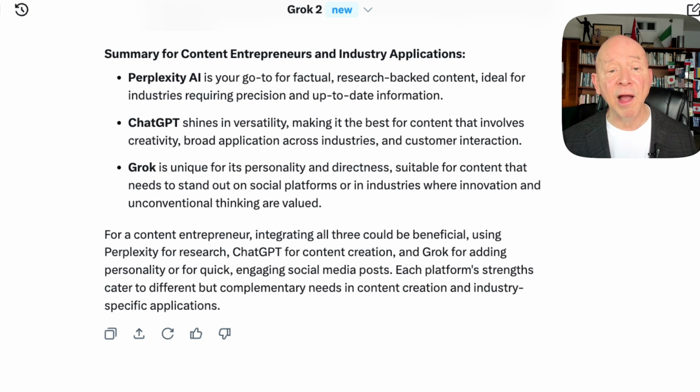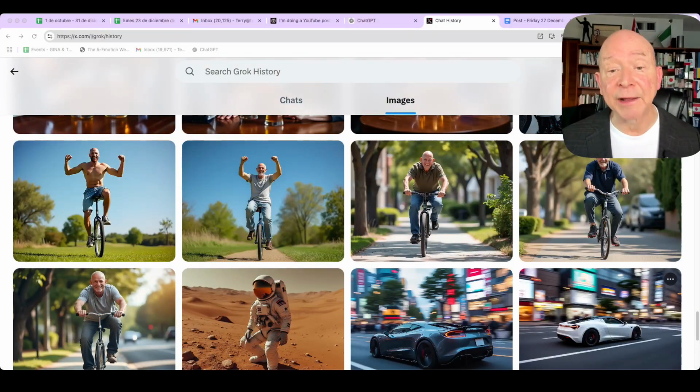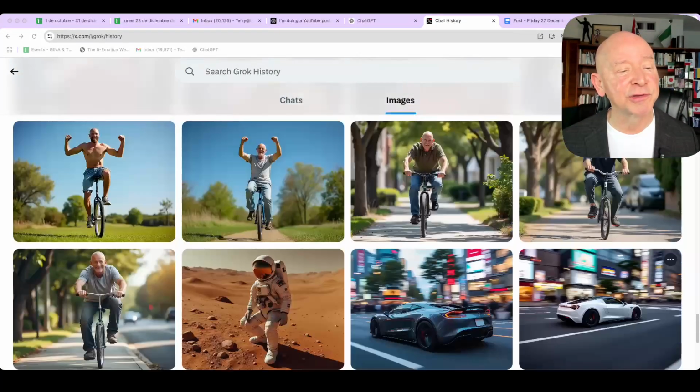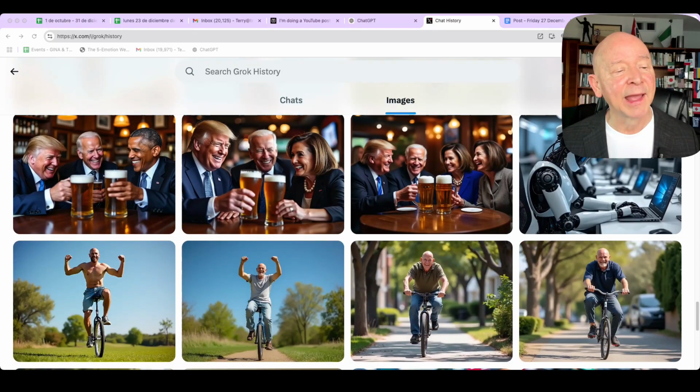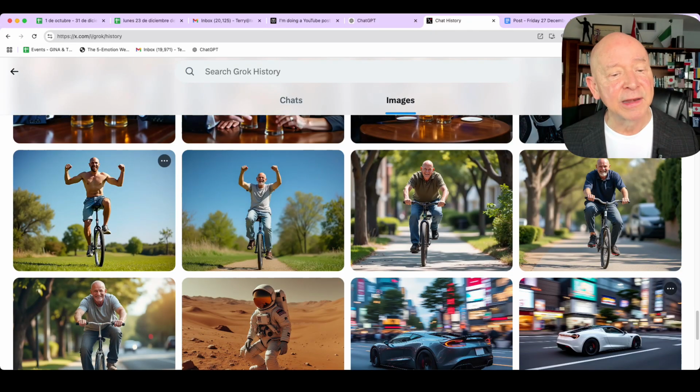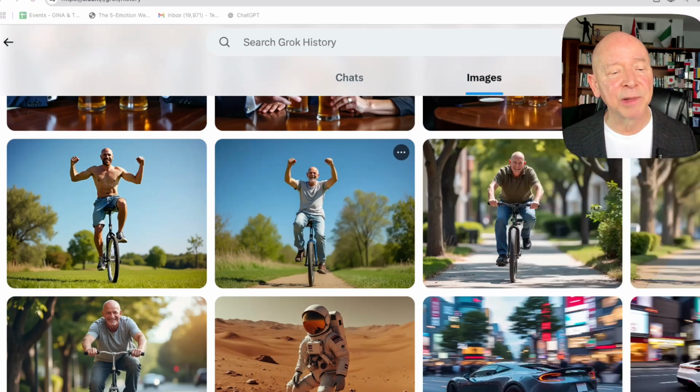Well, while we're here on Grok, I want to show you some of the things that it does that are pretty amazing. One of the areas where Grok really sparkles is its ability to give you dazzling graphics and pictures. It ties into Flux, F-L-U-X, which is a great platform for creating graphics, and sometimes can do even better. It's not perfect yet, but let me show you some things that I have done with this that work nicely. I ride a unicycle, so I wanted to create some pictures of guys on a unicycle that would look similar to me, and look what I put in here. You'll see this, it's got it here. Not perfect yet, but it's got some capabilities that you can see.